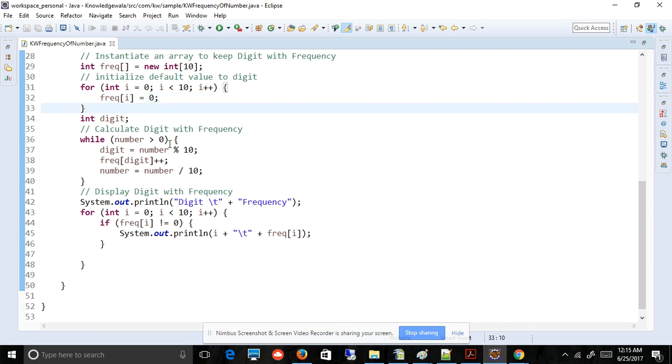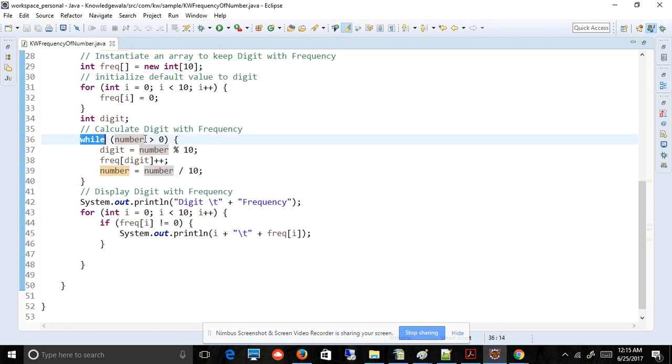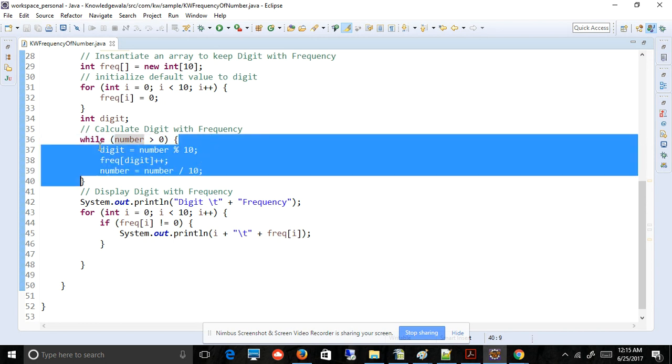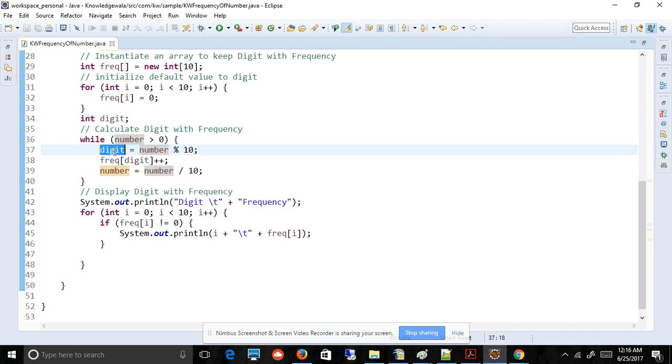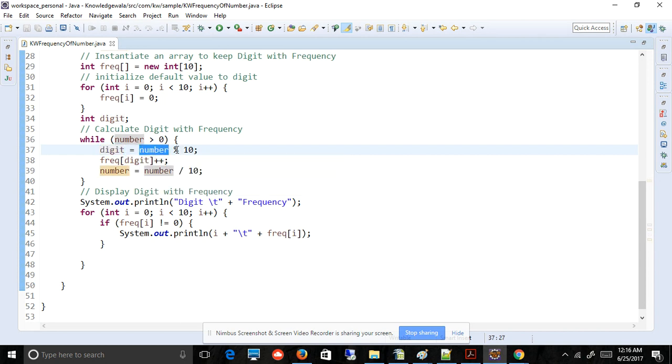Then I start on the number. Before executing, I'm saying the number should be greater than 0. Only if the number is greater than 0 do I come in here. This is a while loop. If the number has gone beyond 0, then this loop won't execute. So I'm calculating the digit from the number, using the modulus operator as I explained to you, and then the frequency of digit. Frequency is nothing but our array which we created, and you are just passing that digit.